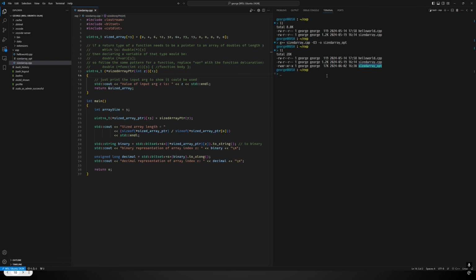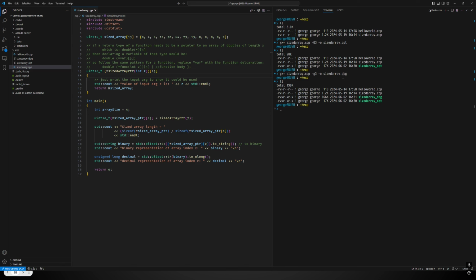and now if I look at it, here's my executable. It's only 17 kilobytes in size. Now let's change the compilation flags and let's give it the G flag. The G flag represents debugging, and it will generate debug symbols. And again, the number is a level of, I guess you can consider it intensity, where G3 is going to try to remove all optimizations and generate as much debug information as it can. So I'm going to change the name of the output here to sized array debug. And now you'll see we have the 2 executables.